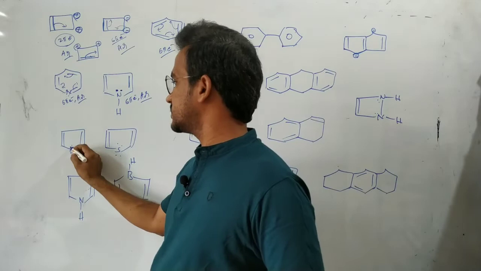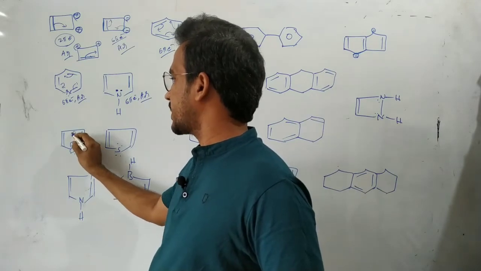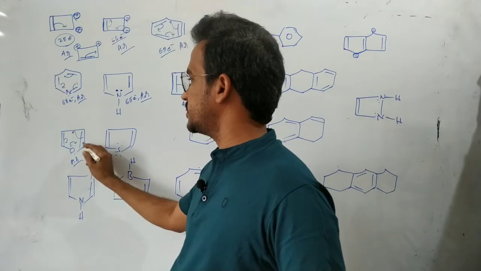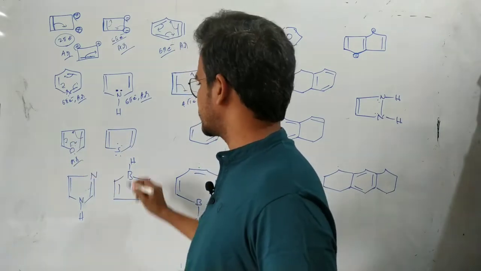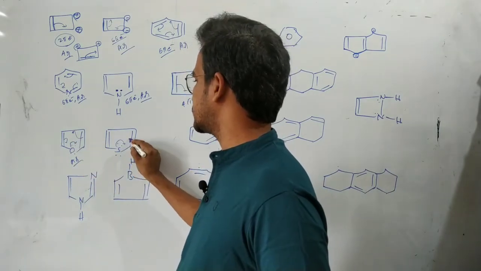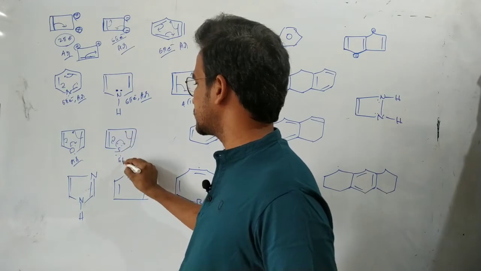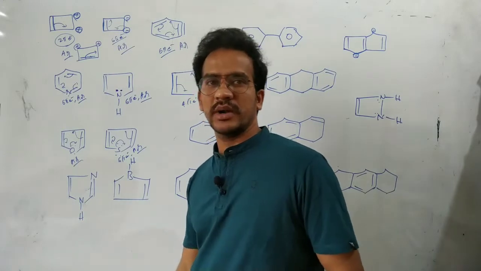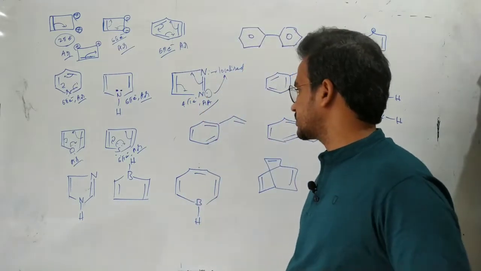Now here in this case this lone pair and this pi conjugation. So aromatic, this is 6 pi electrons. Here 2 pi, here 2, here 2. Okay, next, here also the same. Here 2 electrons, this 2 electrons, this 2 electrons. Here 6 pi electrons and aromatic in nature. Next we are coming to this one.